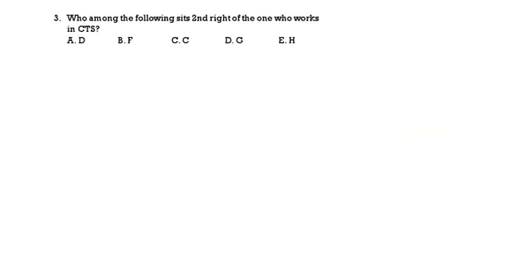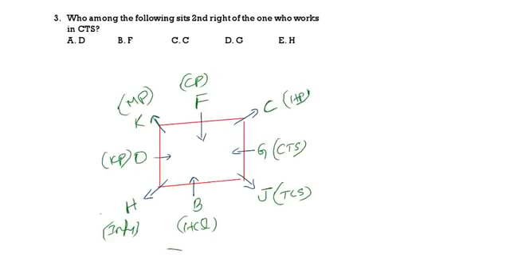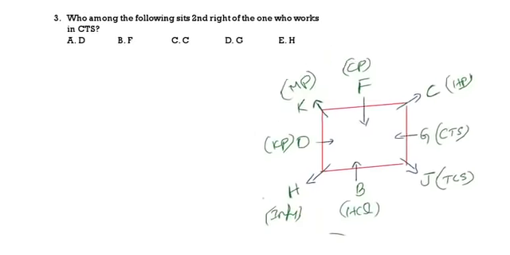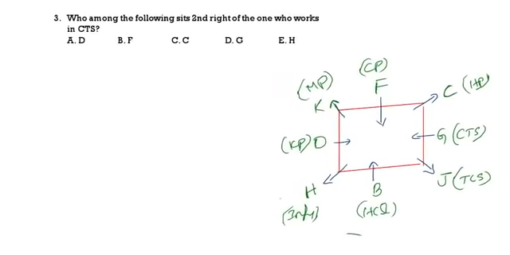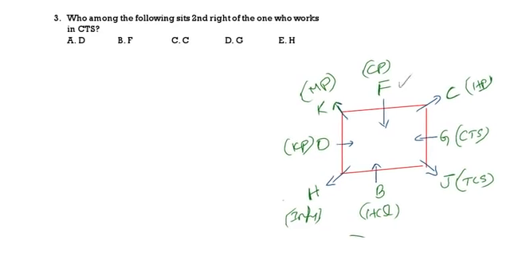Who is sitting second to the right of the one who is working in CTS? So CTS is G. Who is sitting second to the right of G? That is F. Second to the right of G is F. This is the correct answer. F means option 3 is the correct answer.